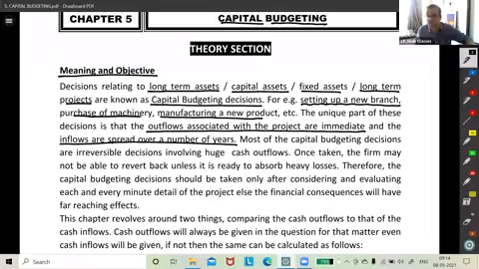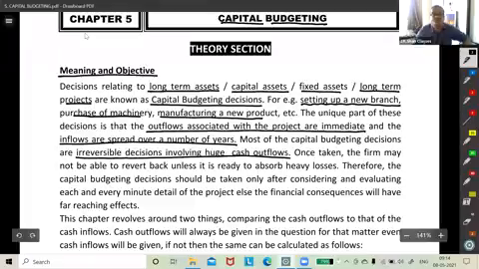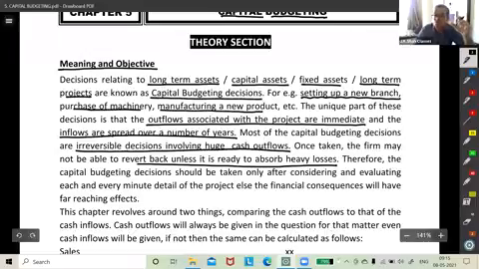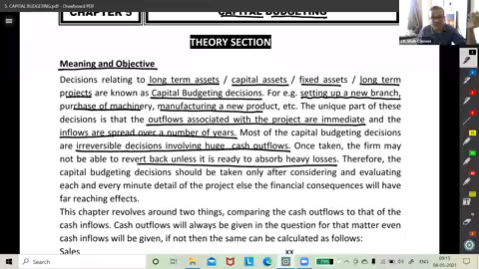Right? So this is so typical about capital expenditure decisions. See, most of the capital budgeting decisions are what? Irreversible decisions involving huge cash outflows. Guys, if the decisions go wrong, then it is a big pain, right? Once taken, the firm may not be able to revert back unless it is ready to absorb what? Heavy losses. See, you know what happens? Sometimes the business is taught in the wrong place, in front of the wrong audience. You've heard of drive-in theaters?